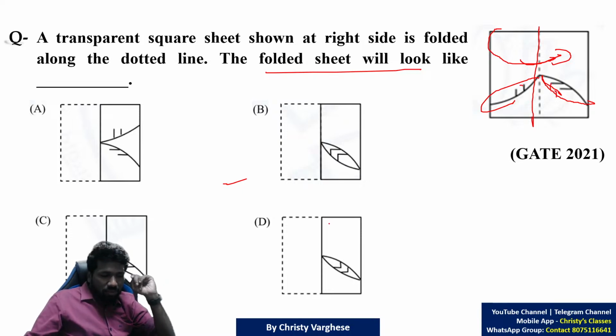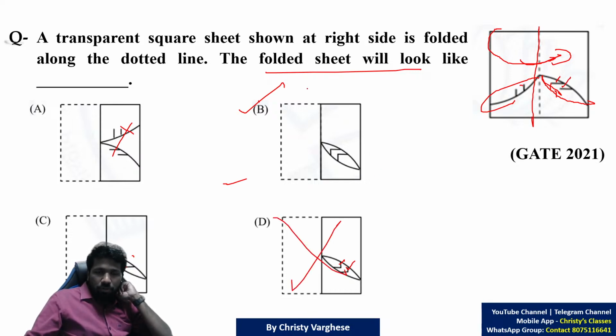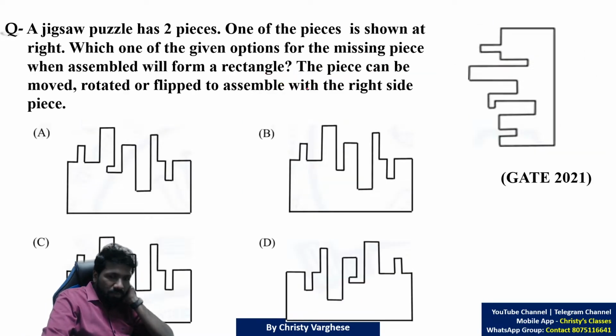Which option says so? Option B says so. Elimination is enough. This is definitely wrong because this line position is wrong. This is definitely wrong because this line also has changed. This line should not have any change. That is why this is also eliminated. The only option which is correct is option B.